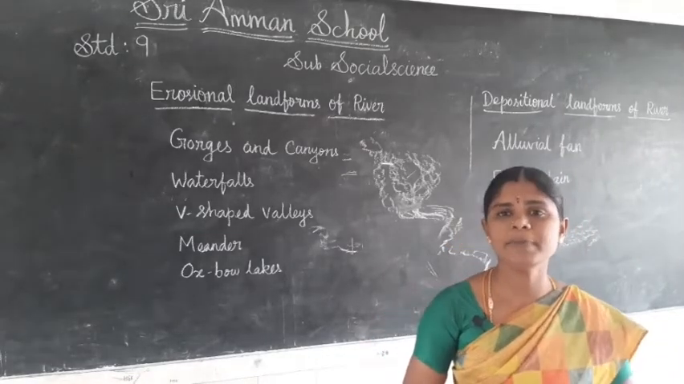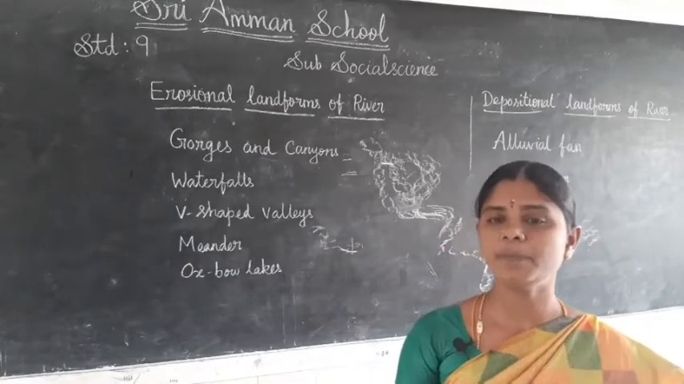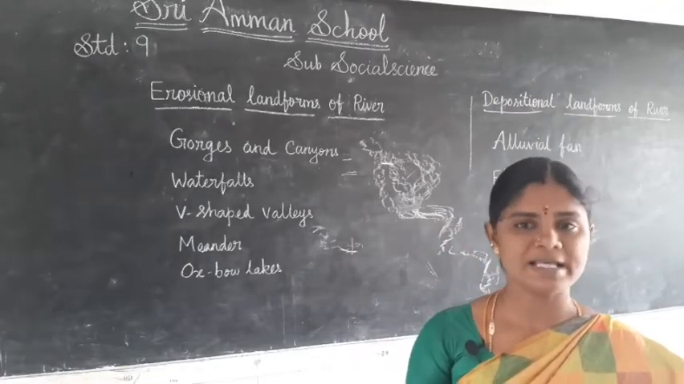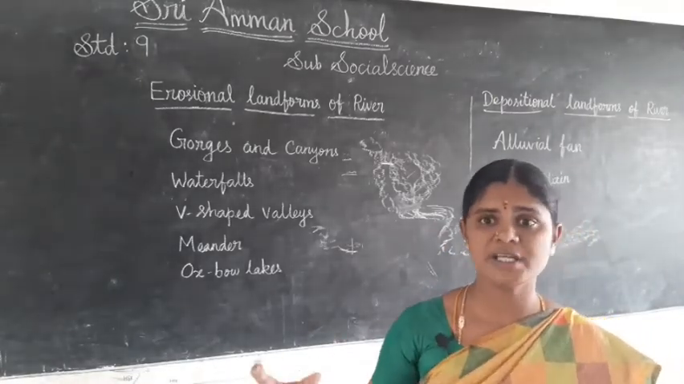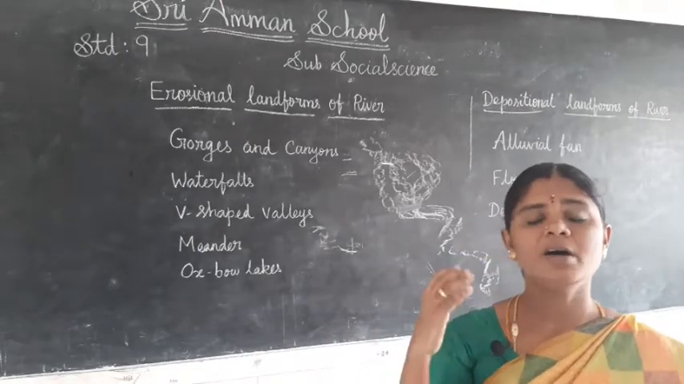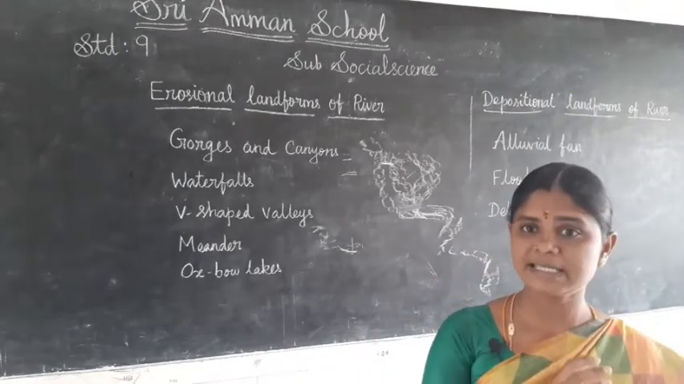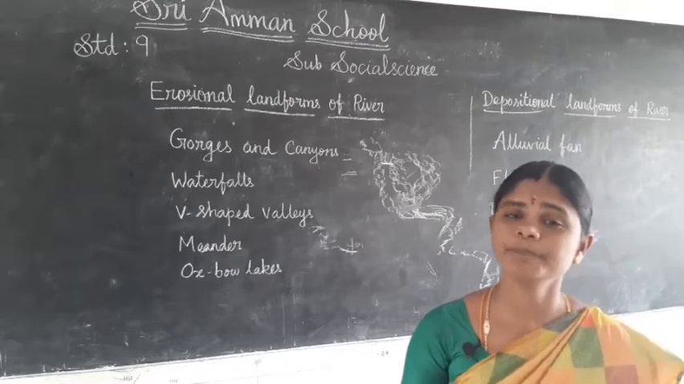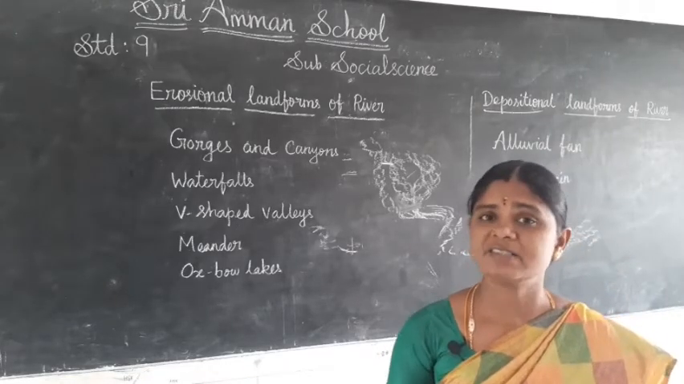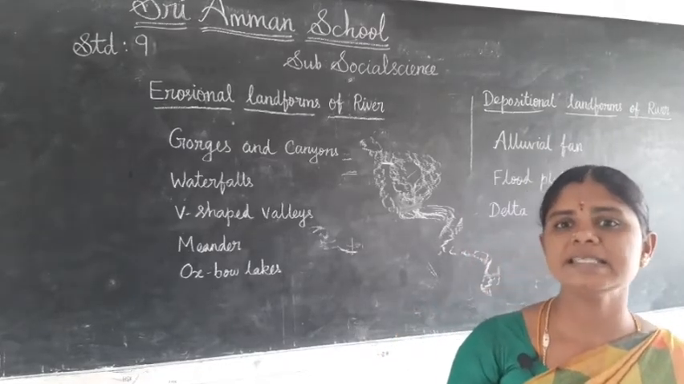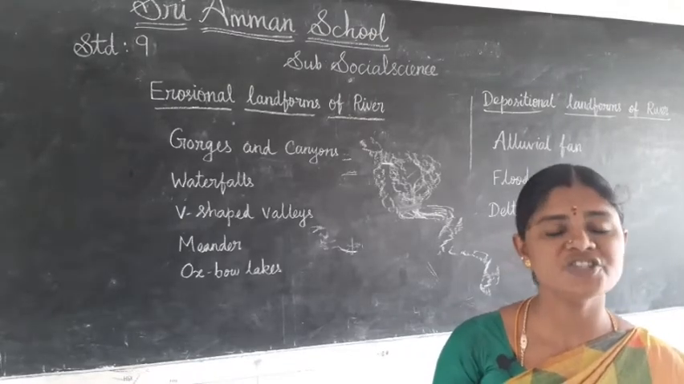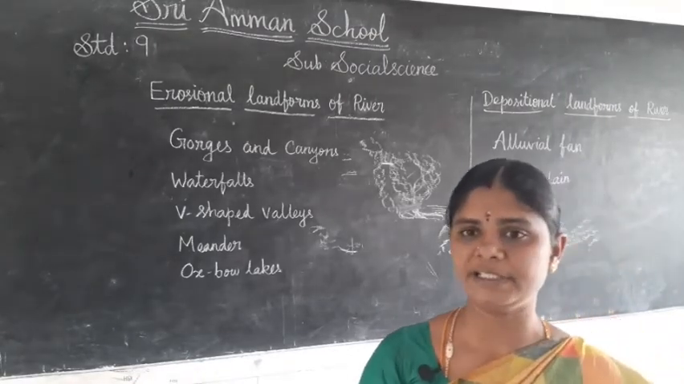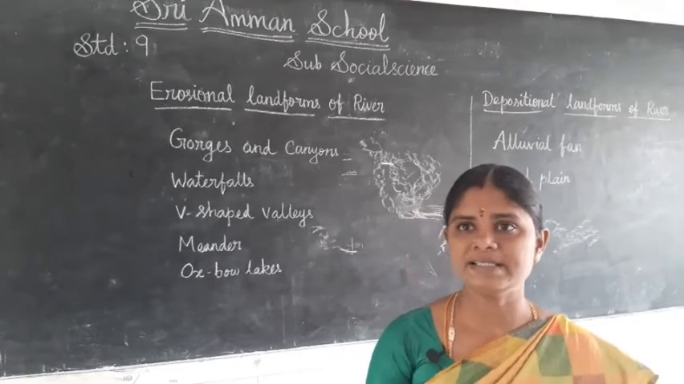Floodplains: the sediments are deposited on the river banks when a river floods. These sediments make the region rich and fertile. This is called floodplains.